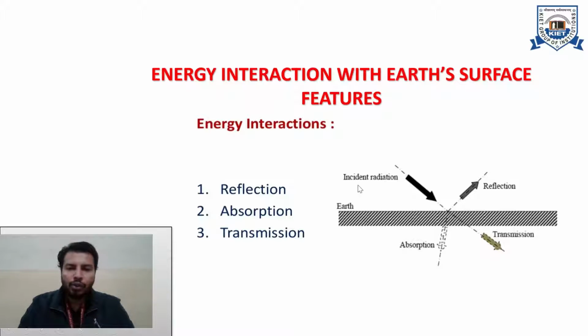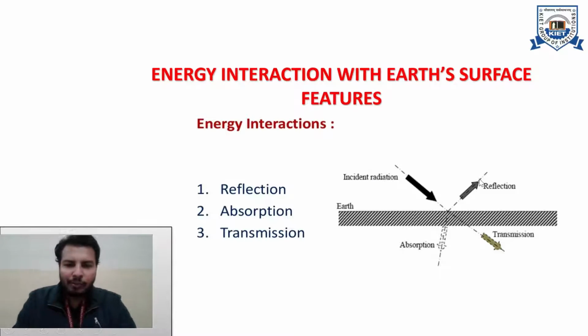So let's take an example that the incident radiation energy level was 100%. Let's say 10% is transmitted, and let's say 15% is absorbed, then only the remaining portion will be reflected back. So around 75% will be reflected back.